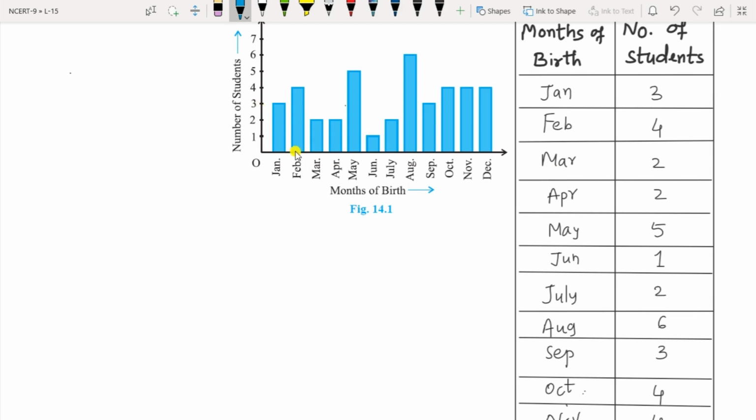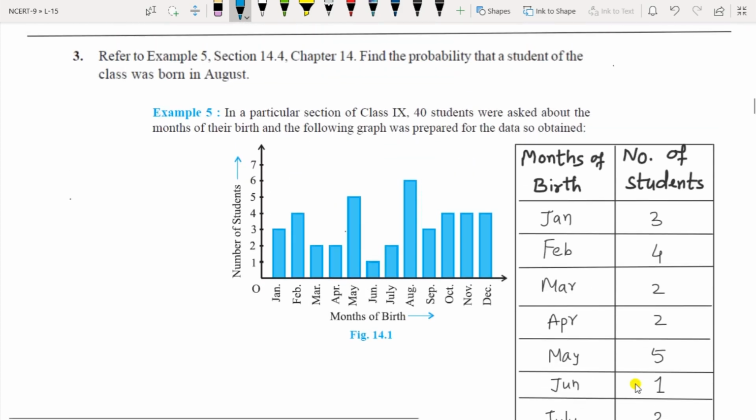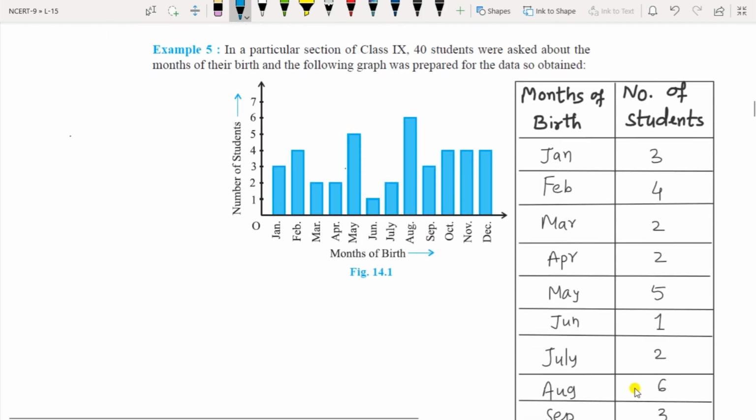In January you can see 3, February is 4, March is 2, April is 2, May 5, June 1, July 2, August 6, September 3, October 4, and November, December is also 4. So they are asking for the month of August.